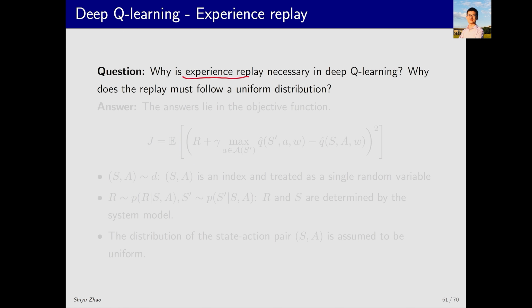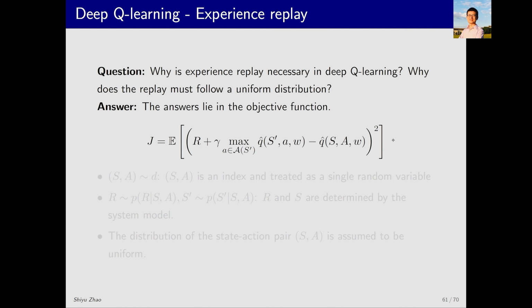Why is experience replay necessary? Why is it necessary to follow a uniform distribution? Let's answer these questions. The answer actually lies in the objective function. In this objective function, there are several random variables, R, S prime, S, and A. To calculate the expectation of these random variables, we need their probability distribution. First, let's consider the distribution of S and A. Here we treat SA as an index and consider it as a single random variable.